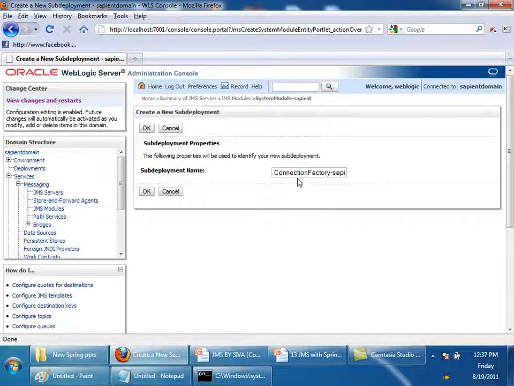Give the sub deployment name as Sapient JMS sub deployment. I'll tell what is the meaning of this sub deployment.